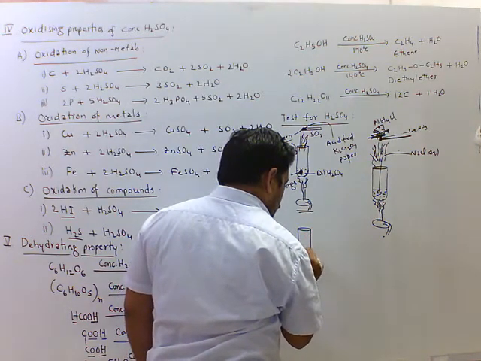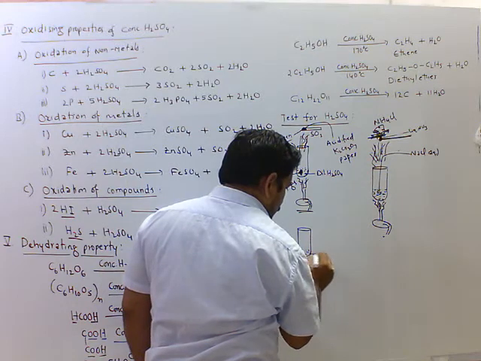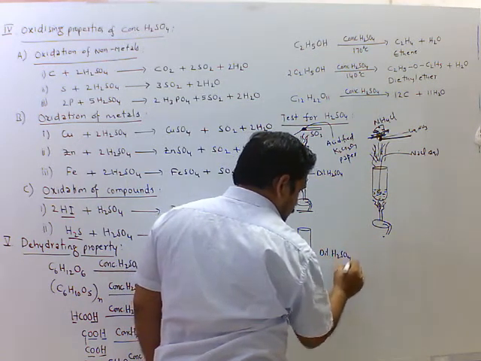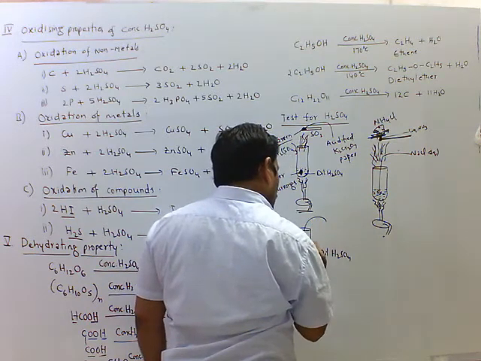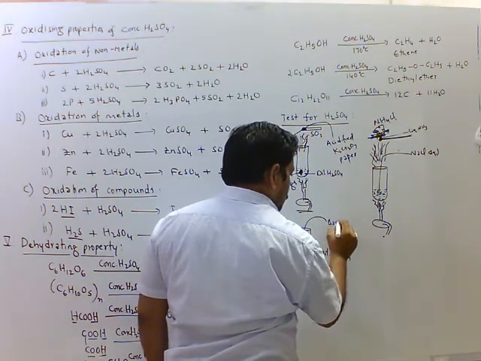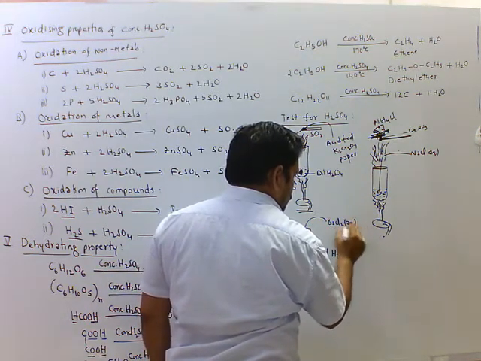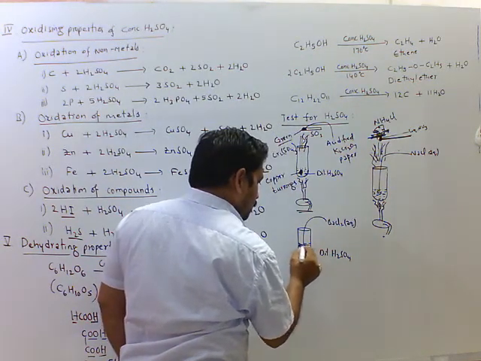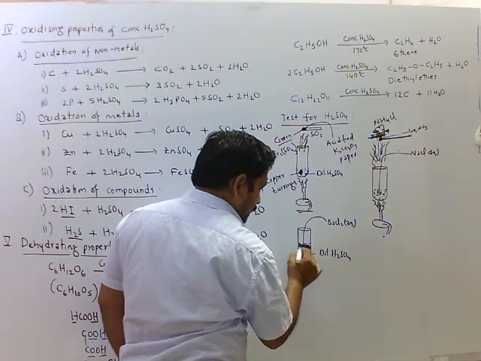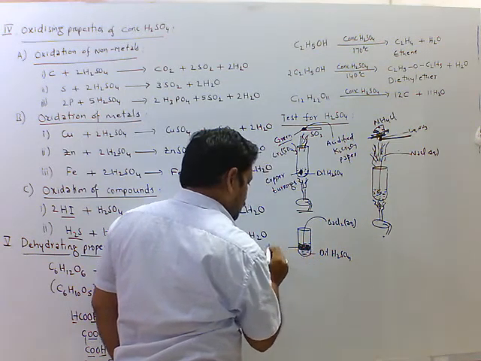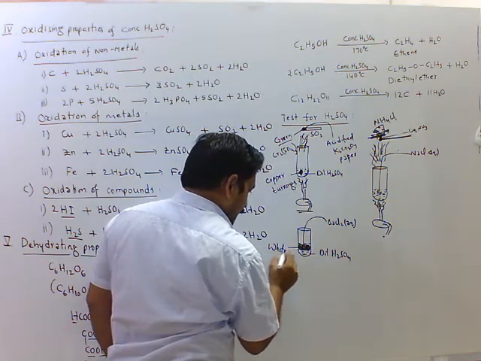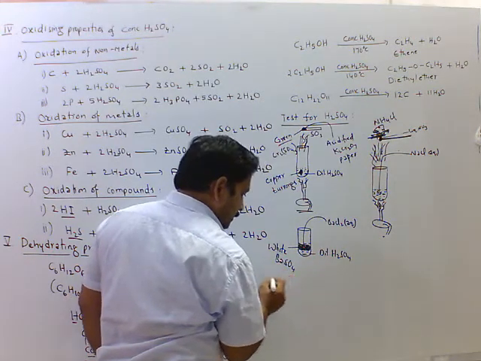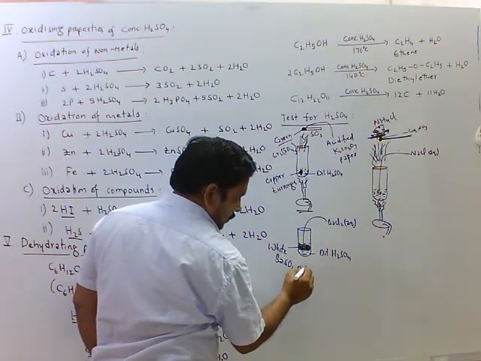to the dilute sulfuric acid, I am adding barium chloride solution. When we add barium chloride solution, white precipitate of barium sulfate is formed.